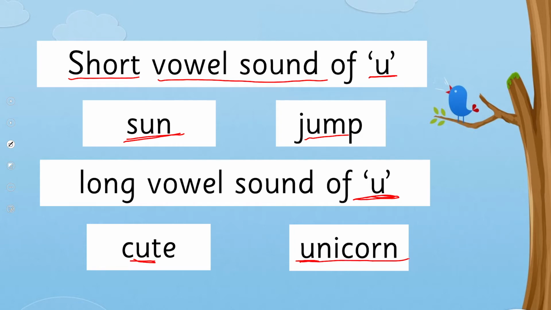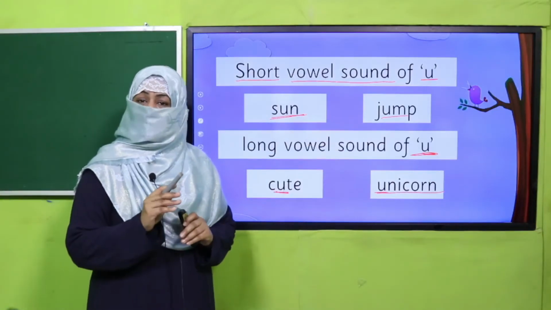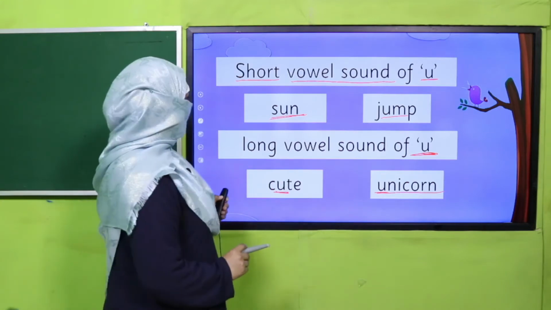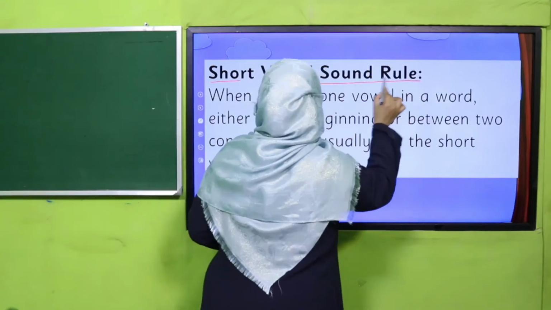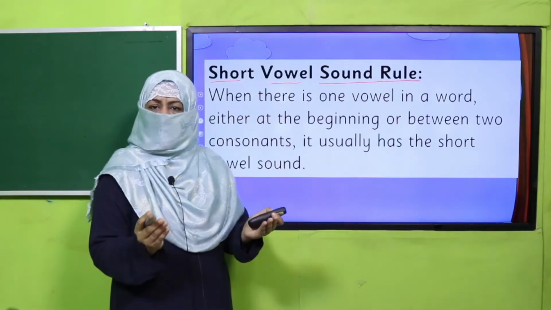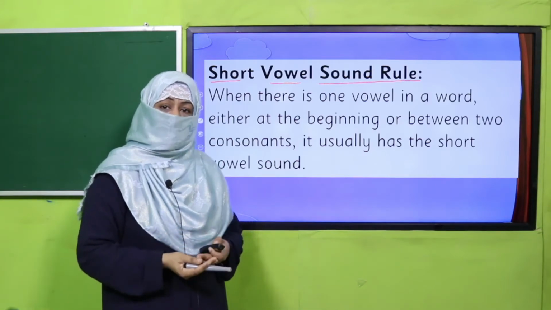Okay, so these are 2 types of sounds which we are discussing today. There are more. Maybe we'll learn them later. So short vowel sound rule is, now I told you there can be two sounds of A. So how you will differentiate when it's short and when it's long?